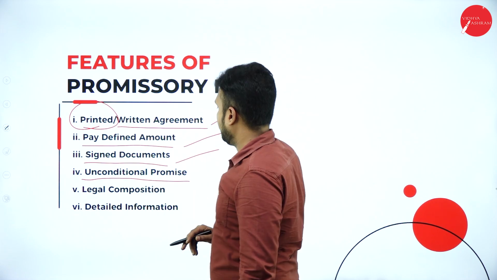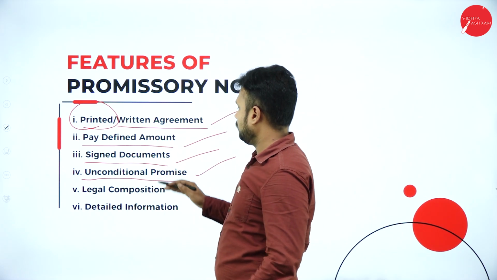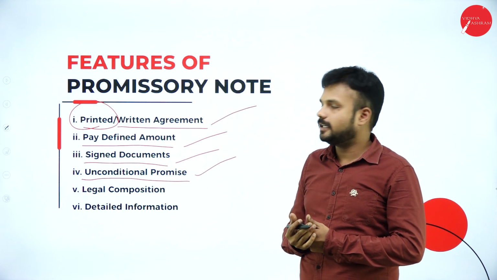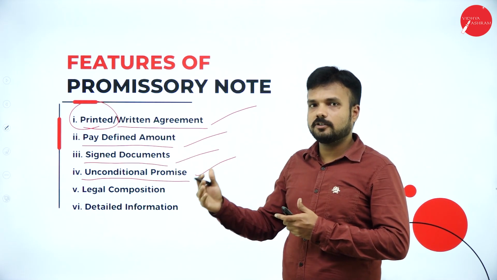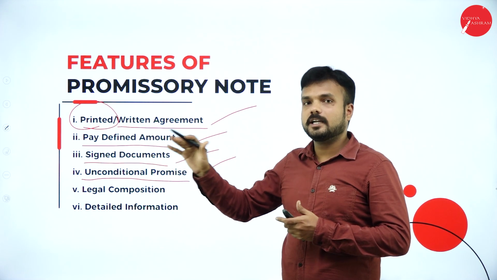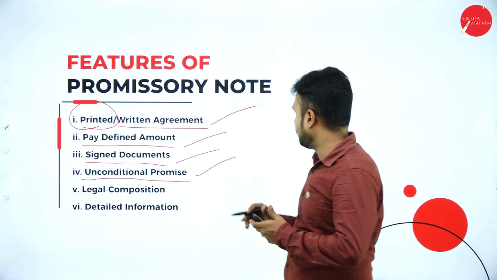It is an unconditional promise. Issuing this negotiable instrument is a kind of unconditional promise. It means a promise that is made by one person to another person, apart from any kind of uncertainty which may happen. Let me give you an example.